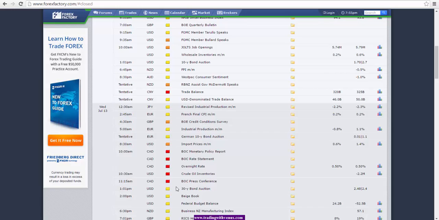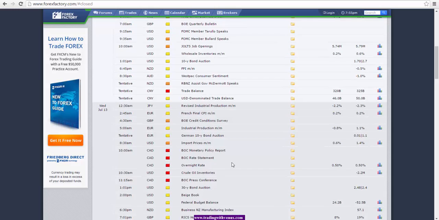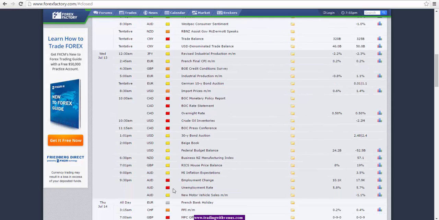So this will be very important, and it will create volatility in the market in regards to the Canadian dollar. We also have crude oil inventories here, which will again add volatility to the Canadian dollar. So if you're trading any CAD pair, this will be very important. Going into the Asian session here, we have employment change and unemployment rate for the Australian dollar.